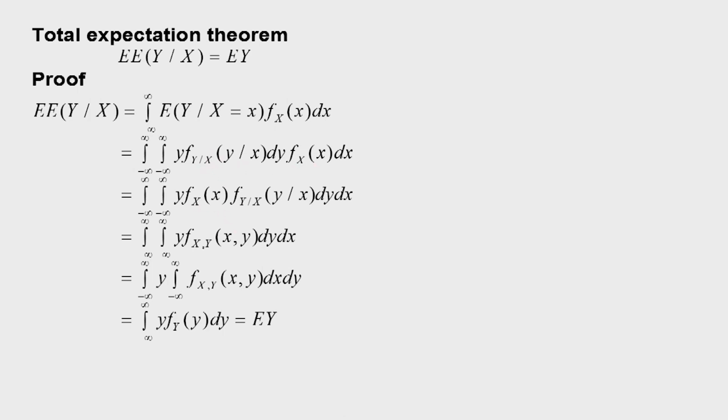Now this quantity is nothing but the joint PDF. So that way we arrive at the double integration of y times the joint PDF f(x,y) dy dx.